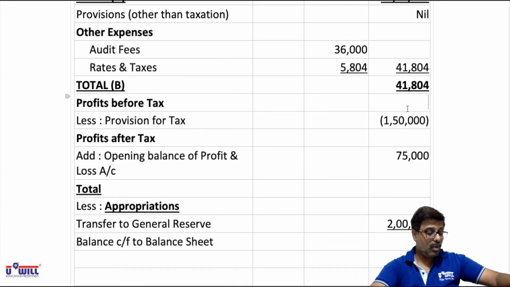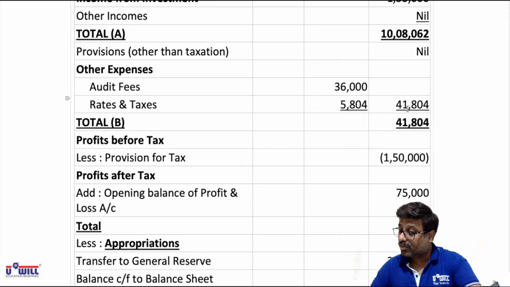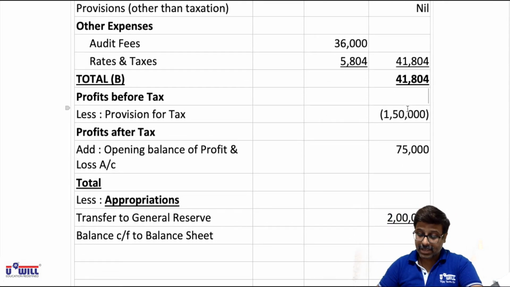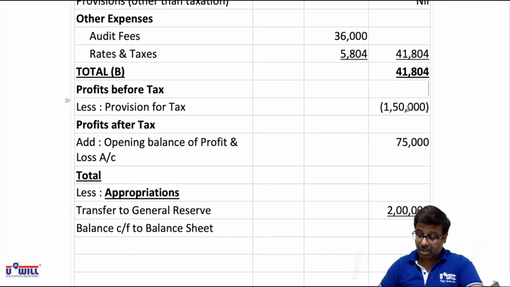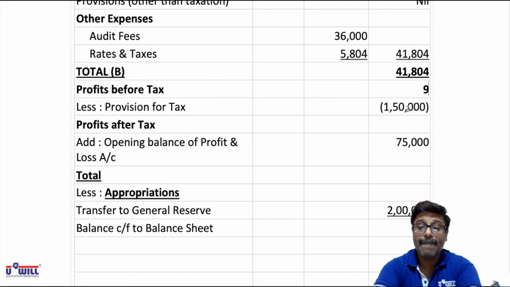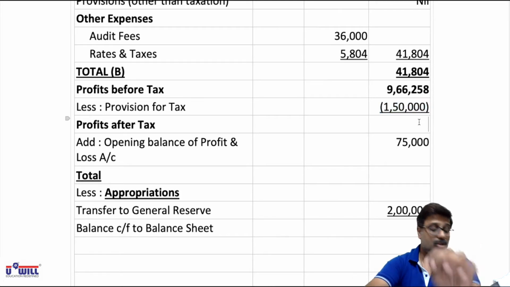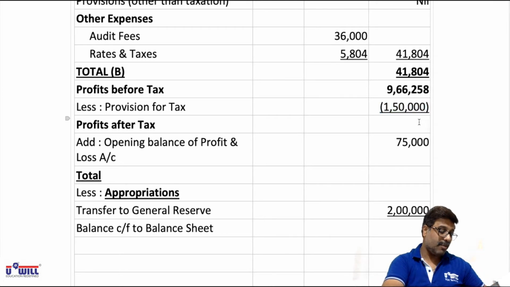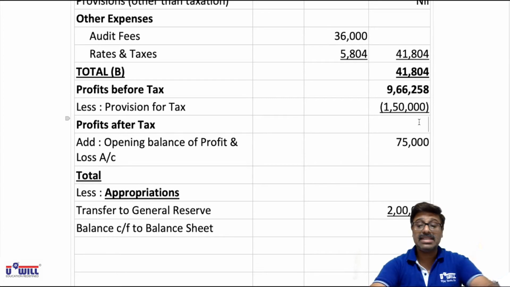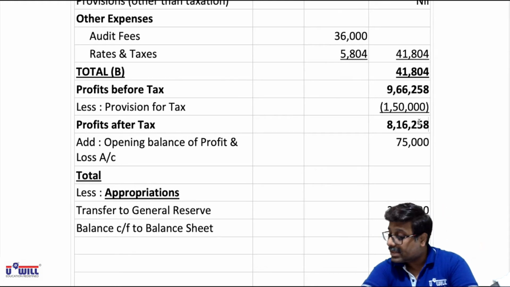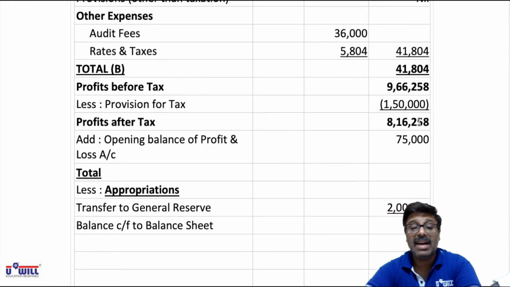Now all of you do 10,08,062 minus 41,804. So profit before tax comes to 966,258. Now from that you'll minus provision for tax 1,50,000. So 966,258 minus 1,50,000 comes to 816,258. That will be your profit after tax.